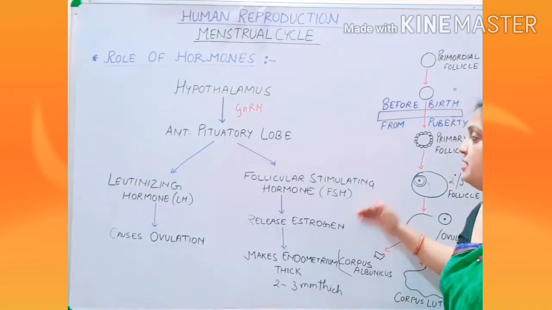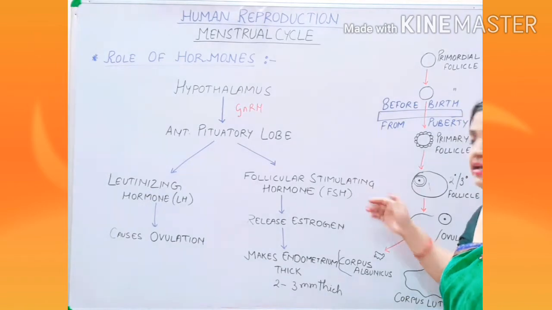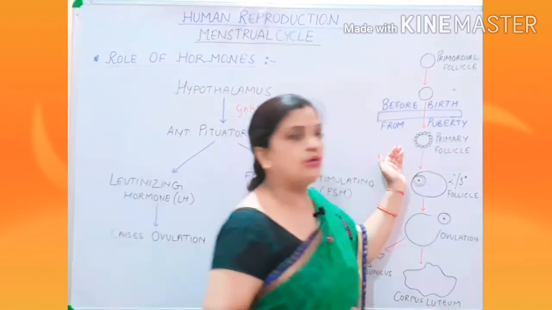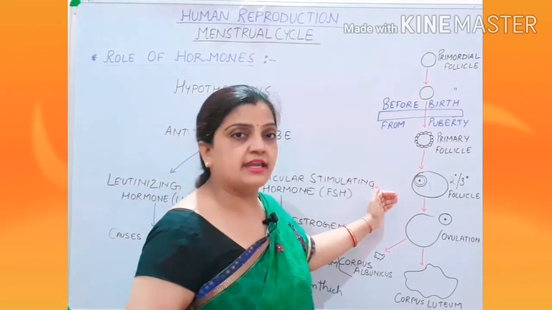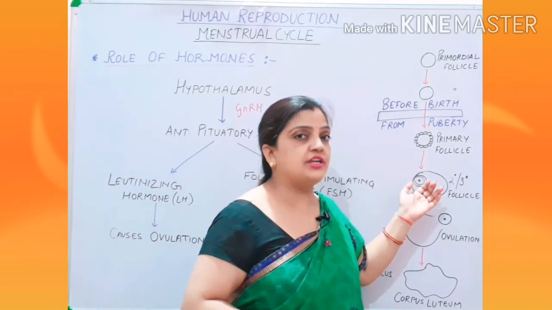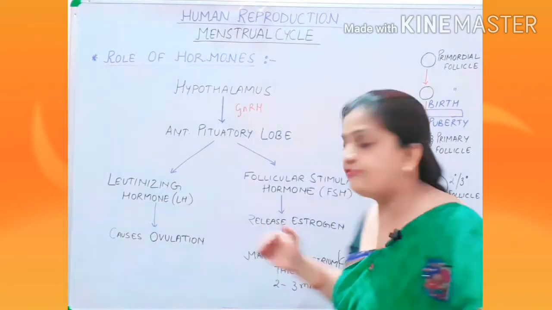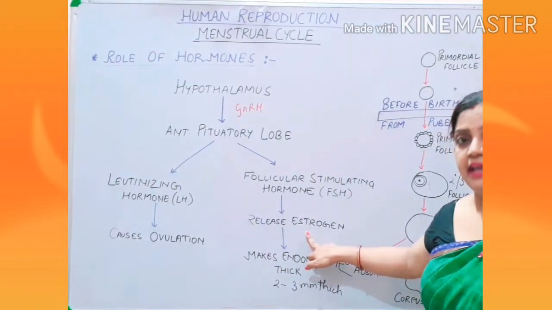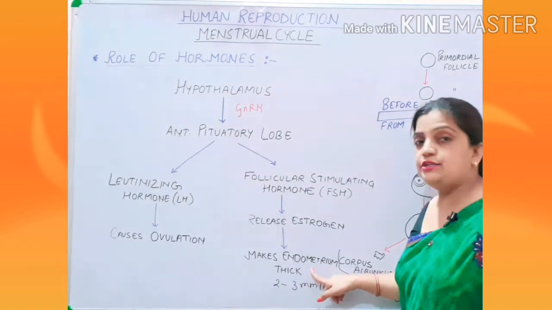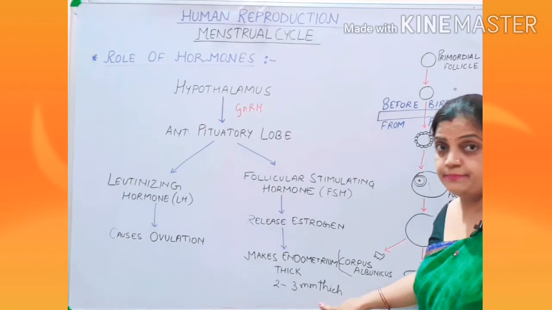So this function is supported by follicle stimulating hormone. I'll repeat again that this FSH is supporting the primary follicle to change into secondary and tertiary follicle, and finally this tertiary follicle develops into Graafian follicle, and Graafian follicle releases estrogen, and this estrogen supports the endometrium lining to become thick up to 2 to 3 mm.